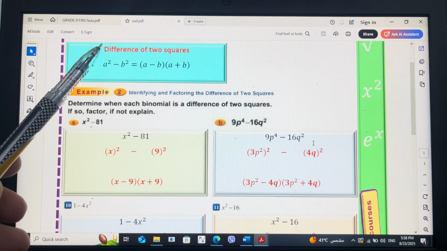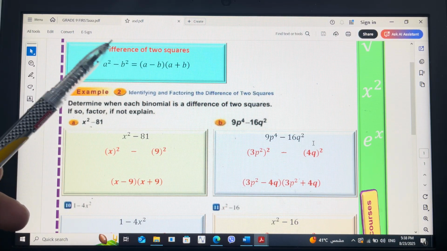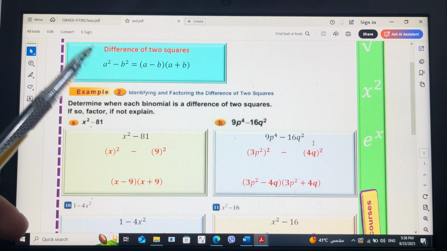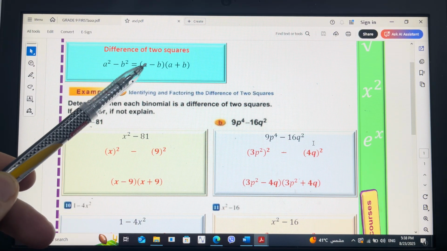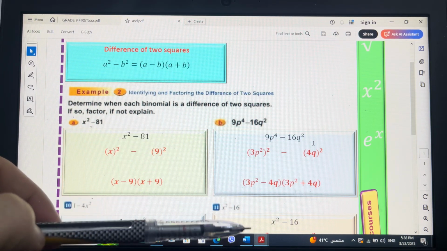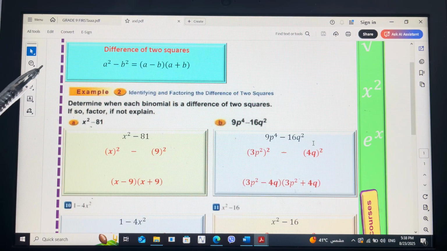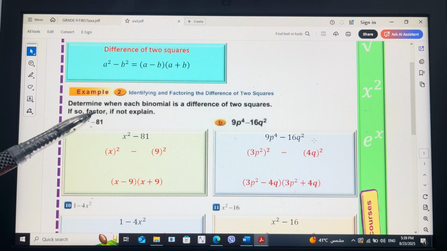Second special identity, difference of two squares. Look, if there is a to the power 2 minus b to the power 2, we will say a minus b multiplied by a plus b. Look how to apply. Example number 2, factor x to the power 2 minus 81.